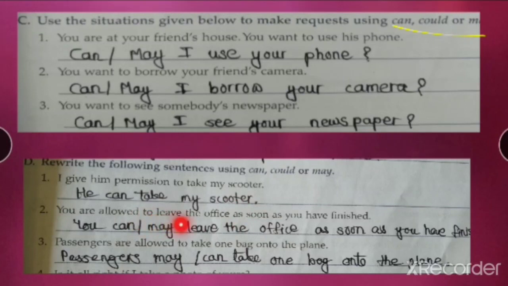You are allowed to leave the office as soon as you have finished. Now what is the permission given? That you can leave the office. So you can or may leave the office as soon as you have finished. Is it clear? Now passengers are allowed to take one bag onto the plane. So passengers can take one bag onto the plane, or passengers may take one bag onto the plane. Is it clear?